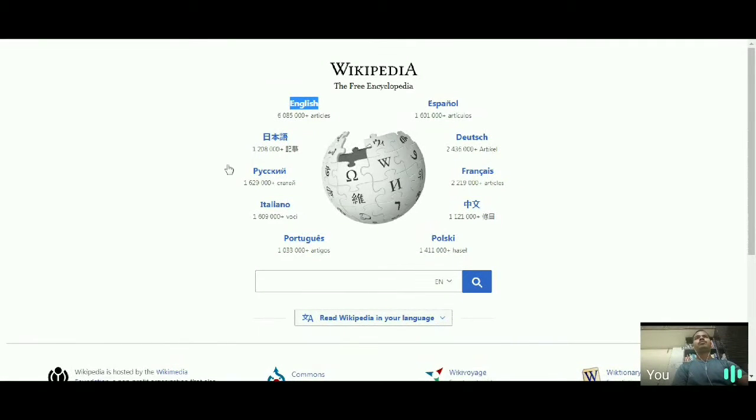Today we are going to see how Wikipedia can be useful for research, for the students, for education. Wikipedia is also introduced by Moodle in their app, so that we can include Wikipedia references in Moodle or educational learning management systems also.